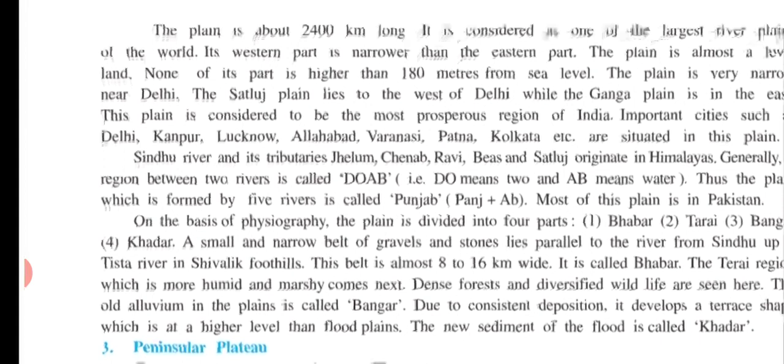In the same way, why is the name Punjab given? The plain which is formed by 5 rivers is called Punjab. Panj means 5 and Ab means water. So that is why the name Punjab is given. And most of this Satluj plain is mainly spread in Pakistan, the Ganga plain in India.